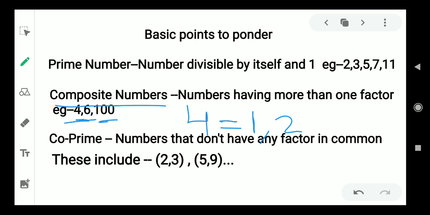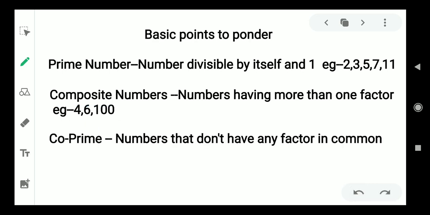So composite numbers should have more than two factors. Even if we take a large number like 1 crore, even though it is very large, it will have a specific number of factors.